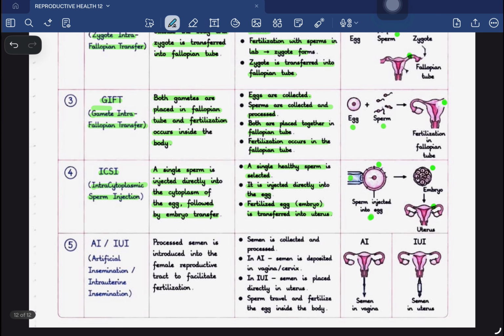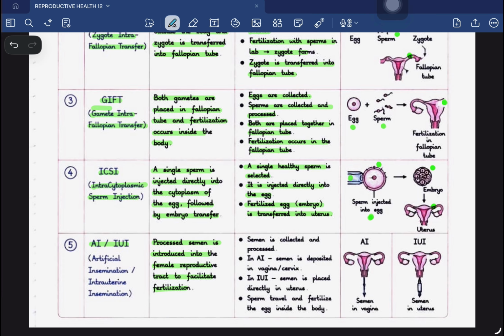The last process in which ART, or assisted reproductive technology, is used, is AI or IUI, that is artificial insemination, or you can say intrauterine insemination. So what is being done here? Processed semen is introduced into the female reproductive tract to facilitate fertilization. This is done when the male is incompetent, but the female can have the sperm and can fertilize inside the body. So in this case, what is being done?